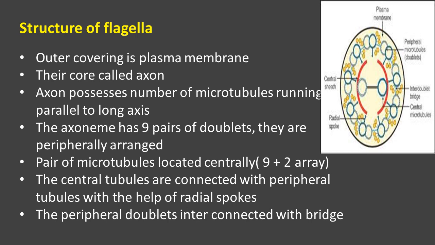Each of the doublet microtubules in the periphery is connected with the others with the help of a bridge, and the centrally located microtubules are separated from the peripheral microtubules by the central sheath. The radial spokes connect the peripheral microtubules with the central single microtubules. Clear? This arrangement of microtubules is called the 9 plus 2 array. Clear? I hope you understood today's session. Go through this video, practice the concepts properly. Thank you.